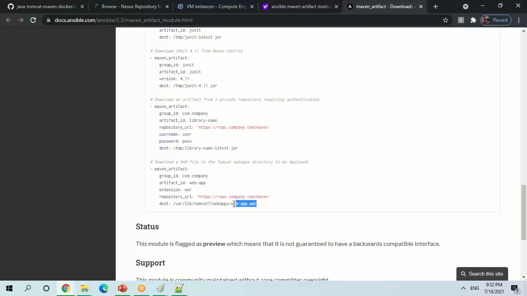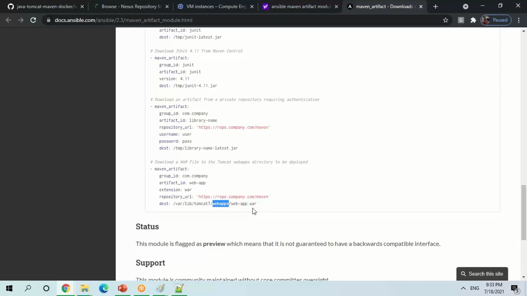Directly, with this module, you can deploy to your Tomcat, because for Tomcat the webapps folder is your deployment folder. And for WebLogic, you have to deploy inside your deploy folder. Similarly, for however many application servers you have, you should be able to directly deploy the artifact which you have stored in your artifact repository management system. Irrespective of which artifact repository management system you are using, that is valid for this module. Is that clear? It is not only about releases; it is applicable for your snapshot version as well.